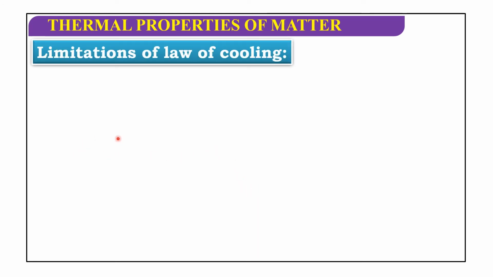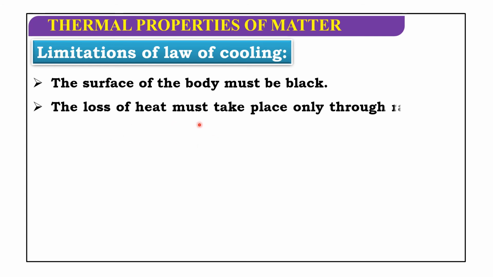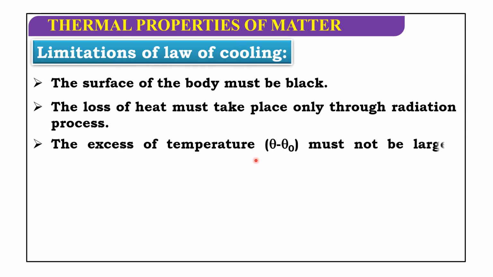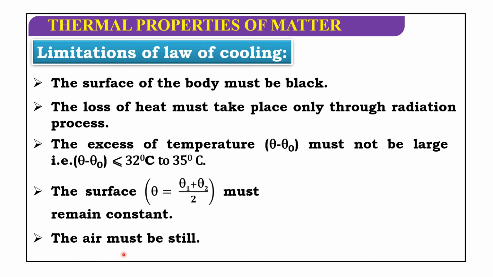Now we'll discuss the limitations of the law of cooling. The surface of the body must be black. The loss of heat must take place only through the radiation process. The excess of temperature theta minus theta naught must not be large, that is, theta minus theta naught less than or equal to 32 to 35 degree centigrade. The surface temperature theta equals theta 1 plus theta 2 by 2 must remain constant. The air must be still. These are the limitations of the law of cooling.